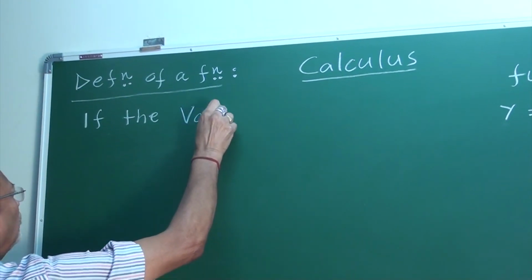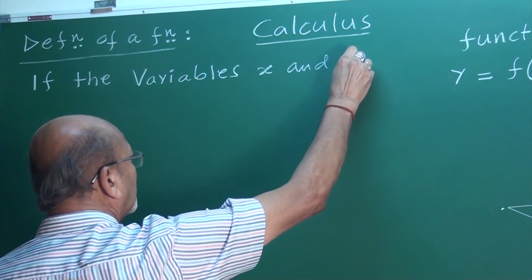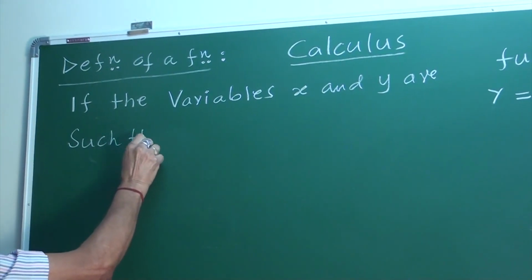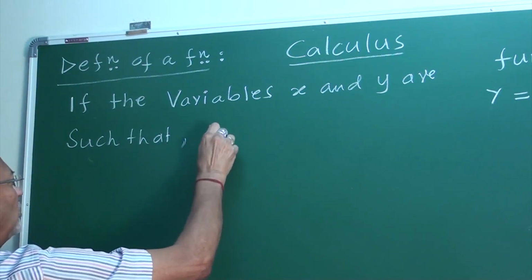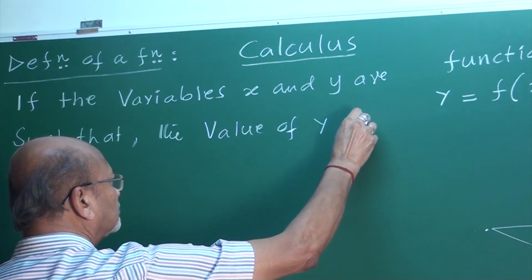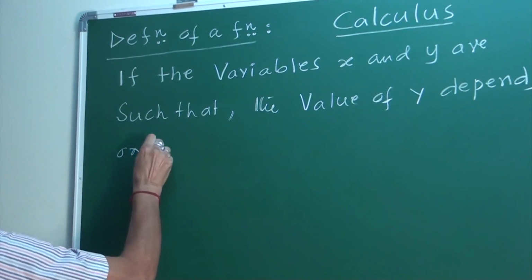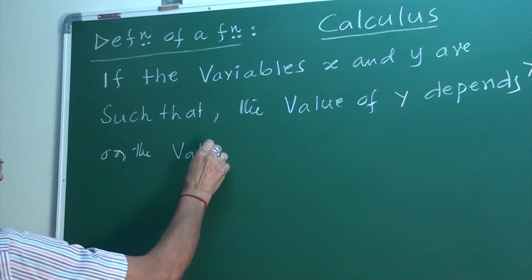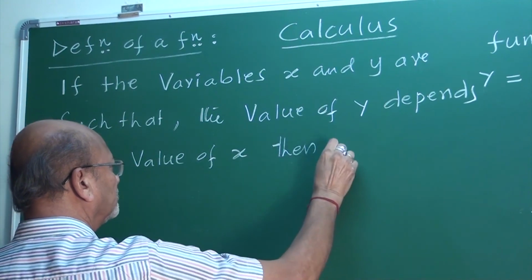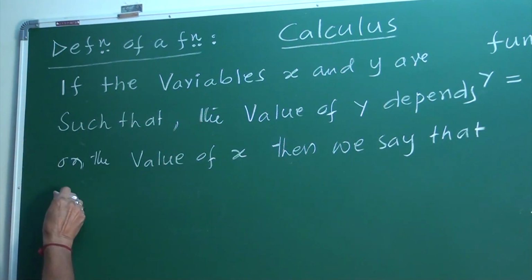If the two variables x and y are such that the value of y depends on the value of x, then we say that y is a function of x.